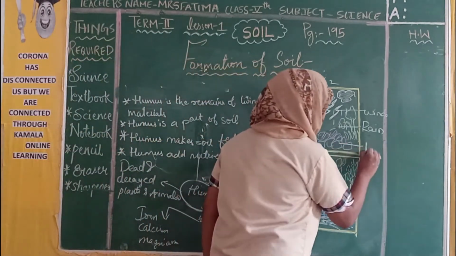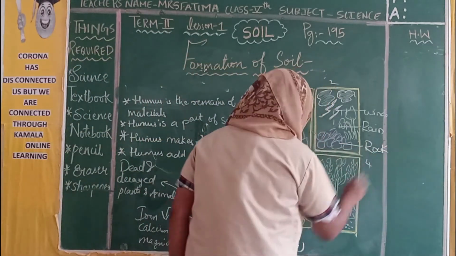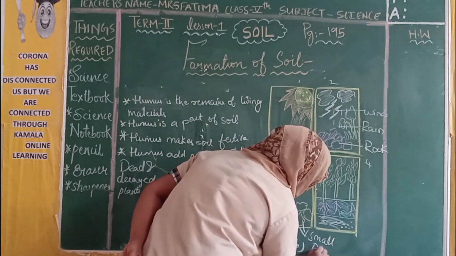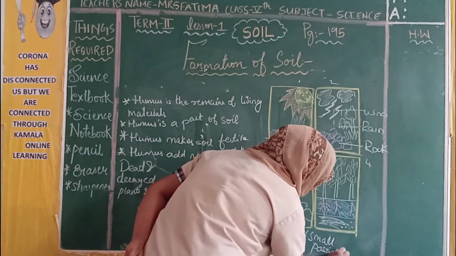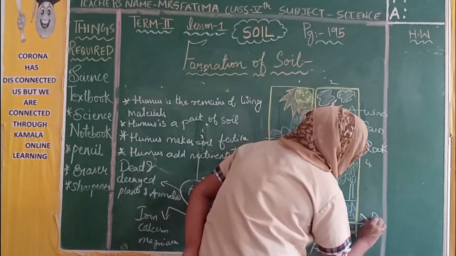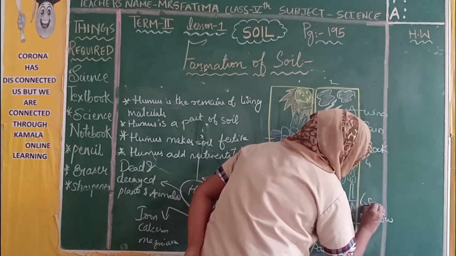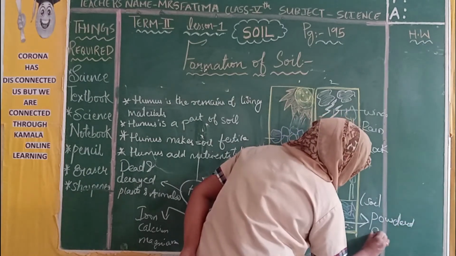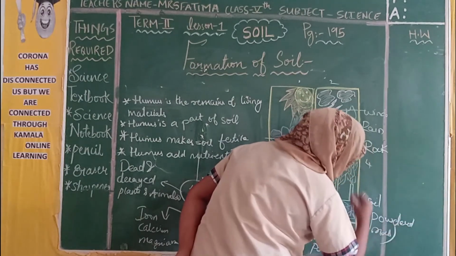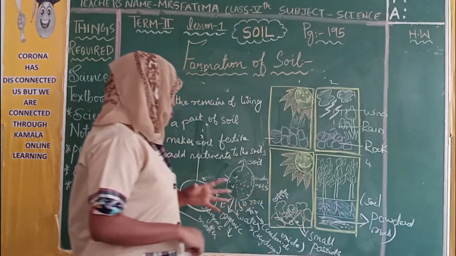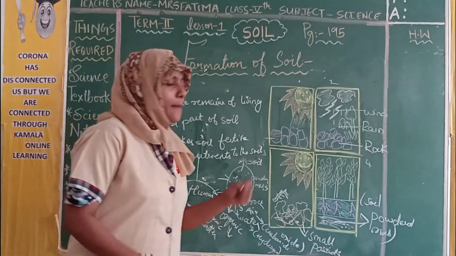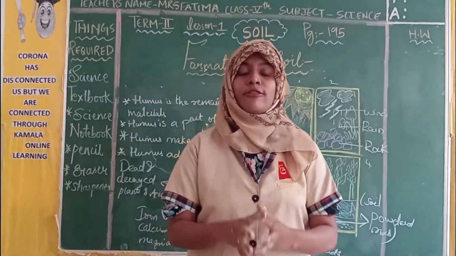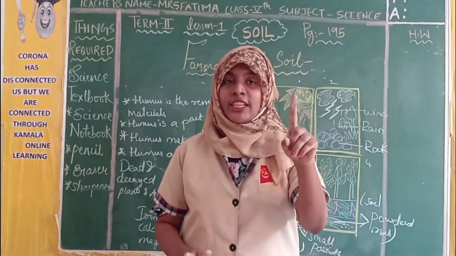See, this is a rock. Rock becomes small particles. Small particles become powdered mass. This powdered mass is known as soil. Yes, and we have learned what it contains. By this we have completed the formation of soil. The process of formation of soil is known as weathering.